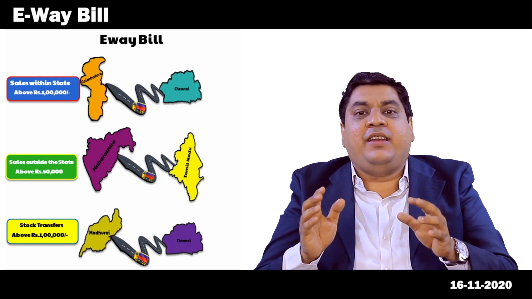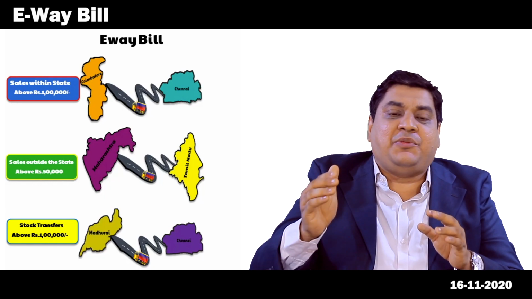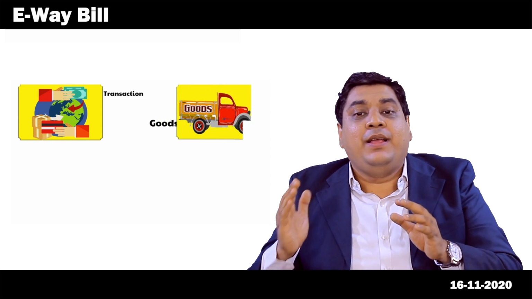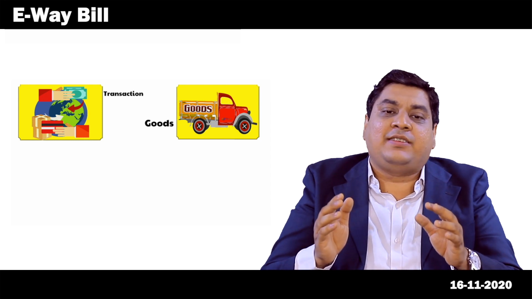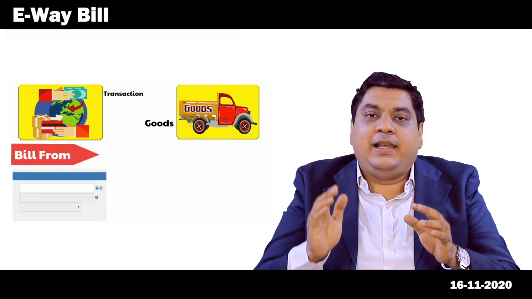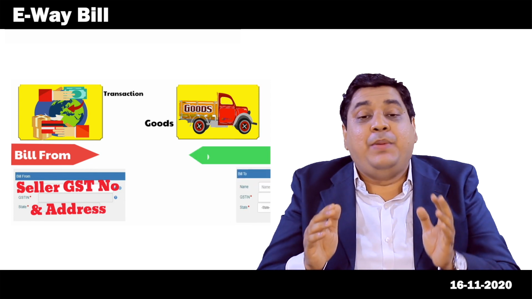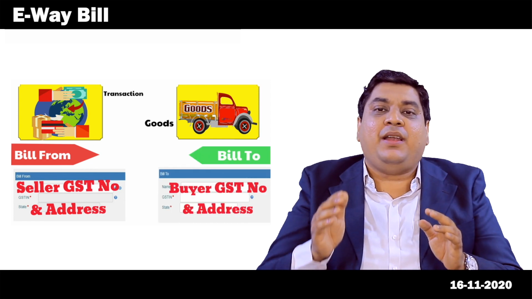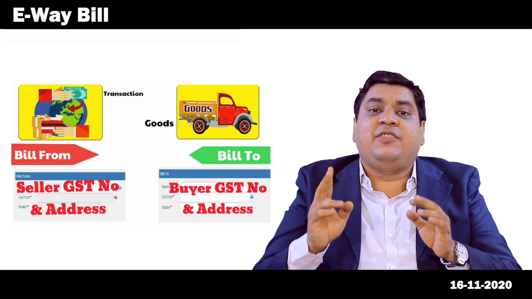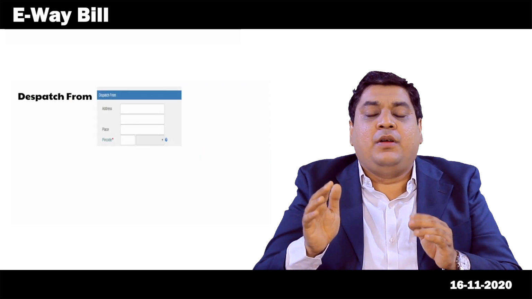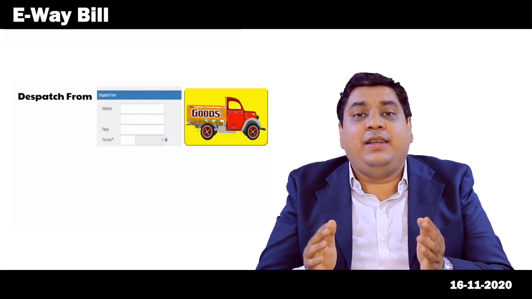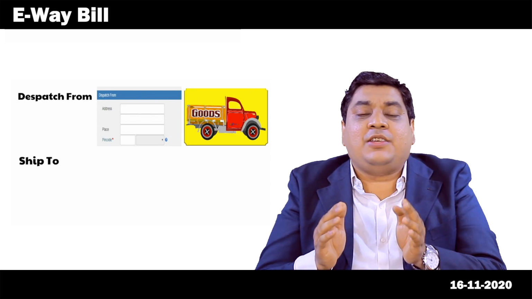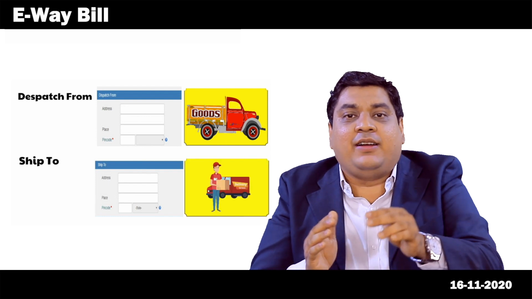Now Eway Bill is generated from a separate and dedicated website. In a commercial transaction, normally goods are sent from seller to the buyer. So in Eway Bill, we have the following fields: bill from, seller GST number and address; bill to, buyer GST number and address. There are two additional fields which are dispatch from, which is the address from which the goods are going to be dispatched. Then ship to, which is the address to which the goods are going to be delivered.